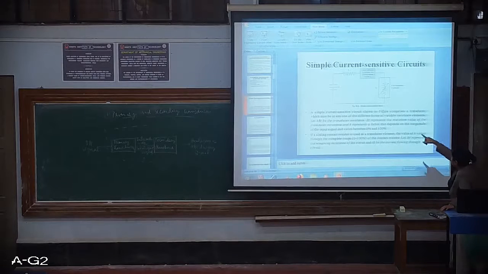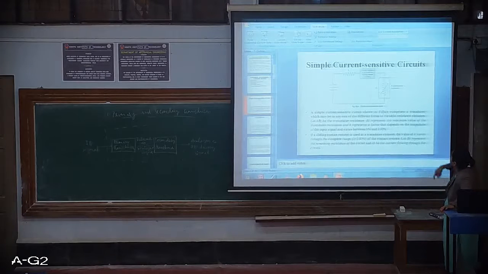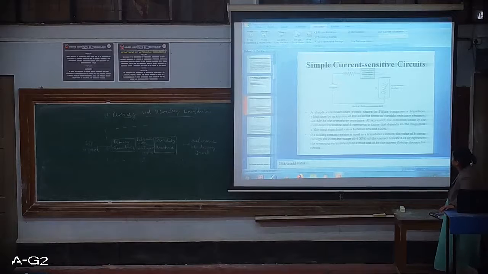There is your RR, and there is a current indicator or recorder for sensing the output current I0. So these are the components of your simple current sensitive circuit.